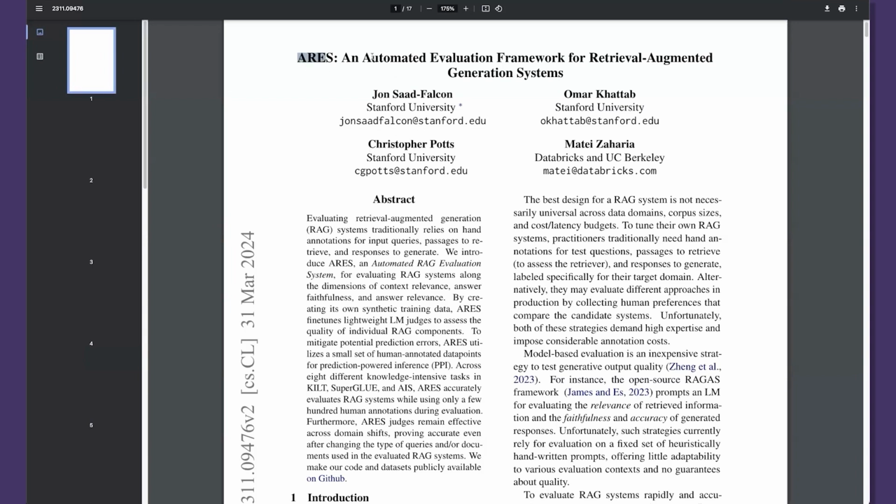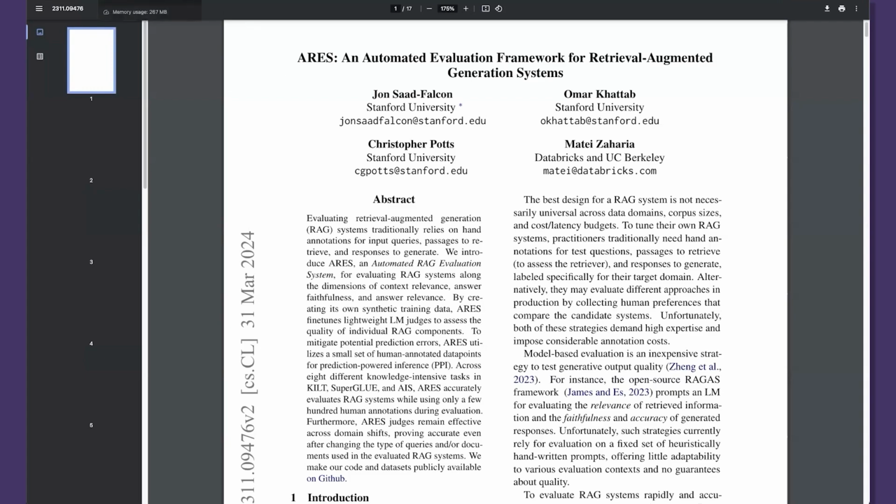So for this first example, let's look at this research paper that was written by our CTO, amongst other people from Stanford. This was released very recently, I want to say 4 or 5 months ago. This latest 31 March is a revision. Now, the important part here is that this information was not available to our model when it was trained, right? So it doesn't have any knowledge of this.